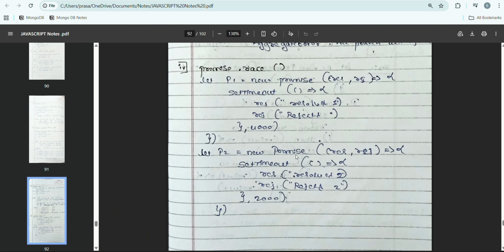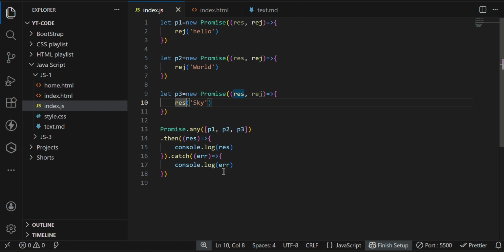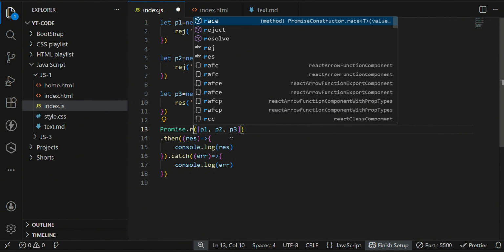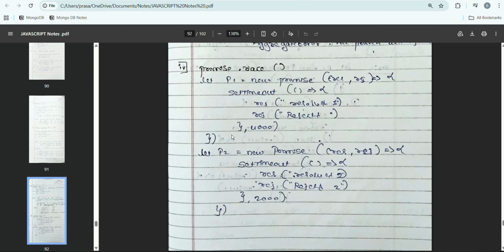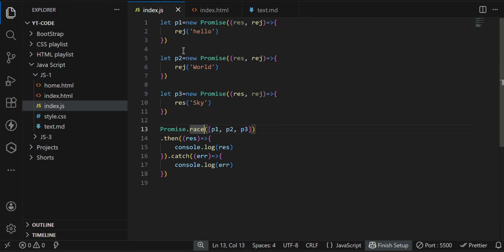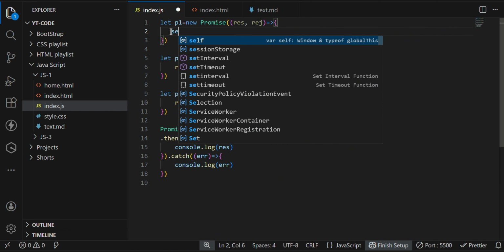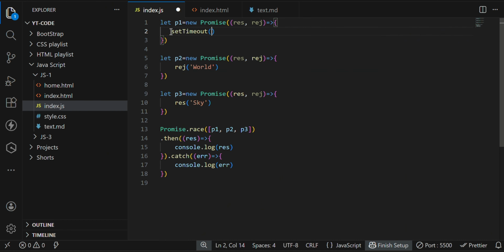And the last one is Promise.race. Promise.race, what is it going to do? Promise.race means the first one to finish its execution is the one that gets printed. Hello is printed first, whether it is resolved or rejected, because here the one that completes execution first is the one that is displayed.